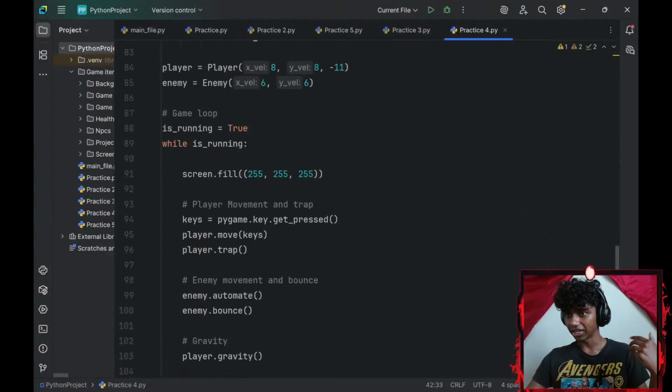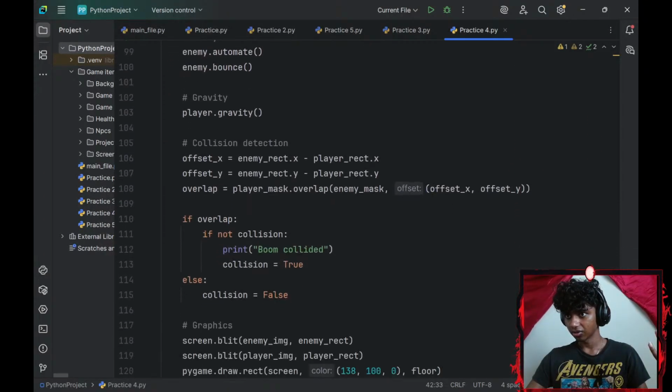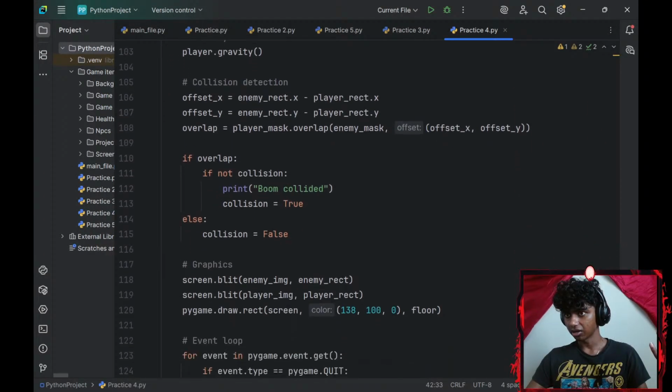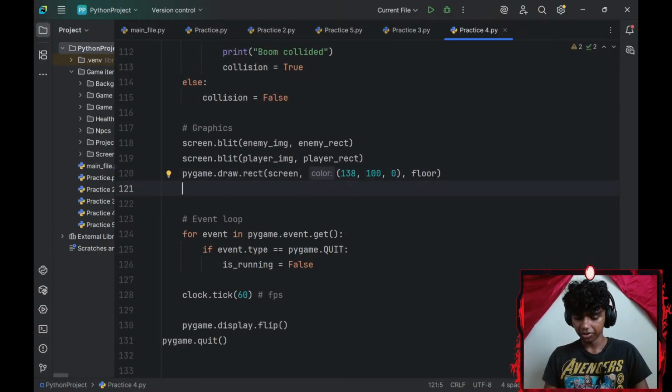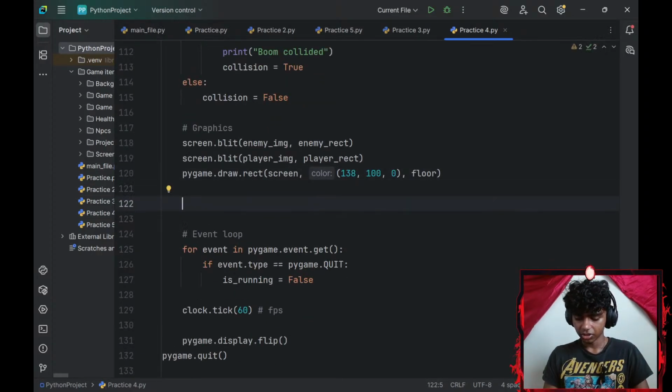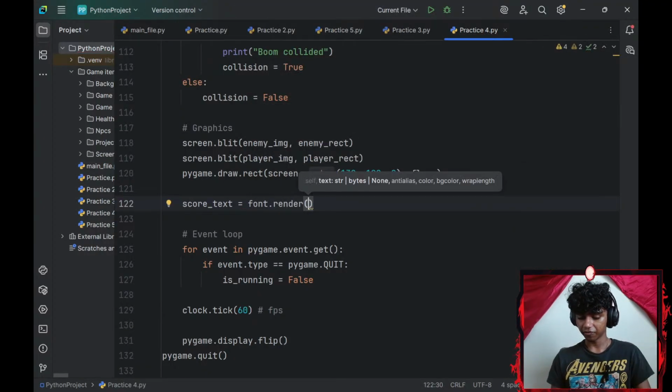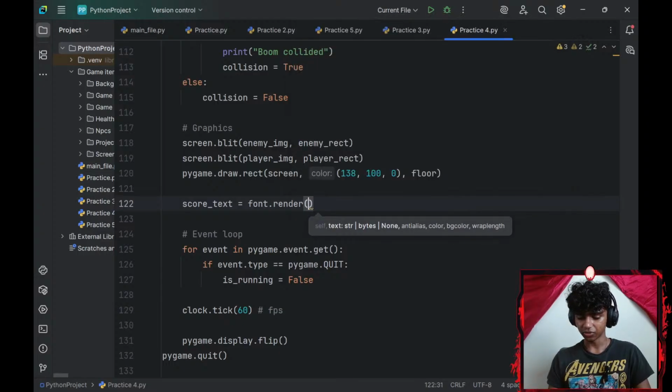And then in my graphics, right there. There we go. Okay, I'll create a variable called score_text. I'll set that equal to, let's see, my font dot, I'll use the render function. I want to render my font. I'll add an f-string for my text.